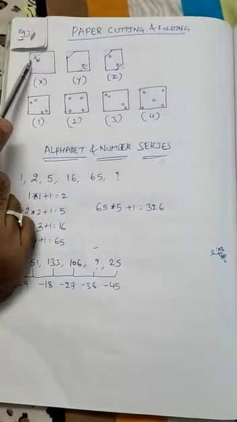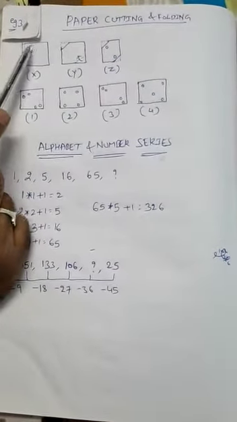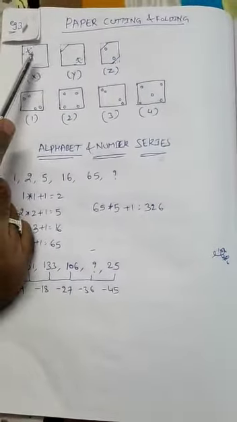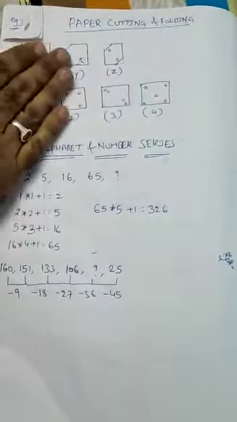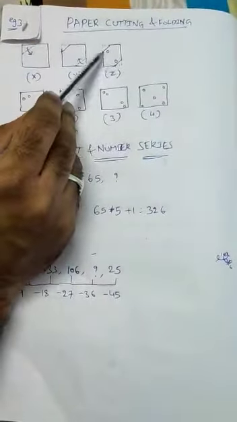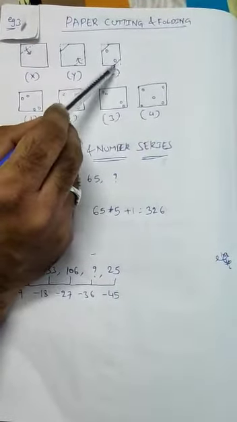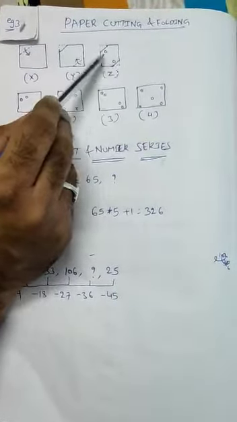So here, wherever they mention dotted lines, that indicates that they cut the paper at that position and fold it to this side based on the arrow mark. First they fold the paper like this, and again they fold the paper like this, and they made two holes. So wherever they mention dotted lines, they folded the paper. Once you open these two corners, how will the image be displayed?